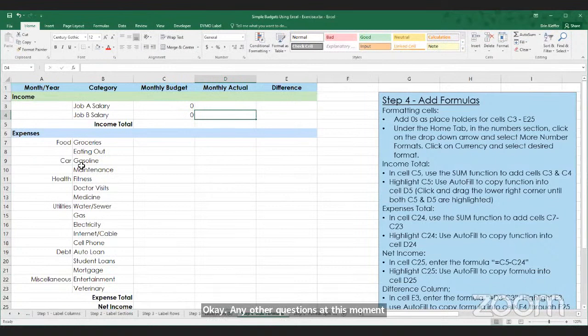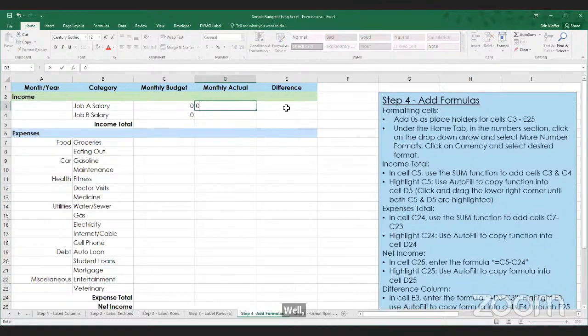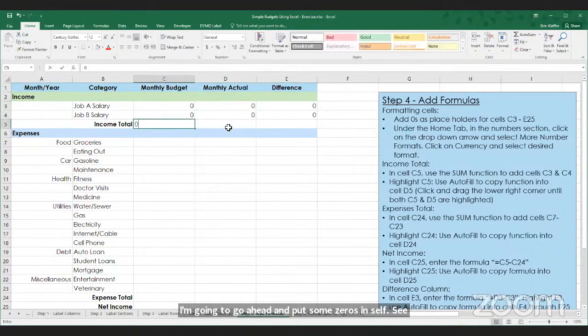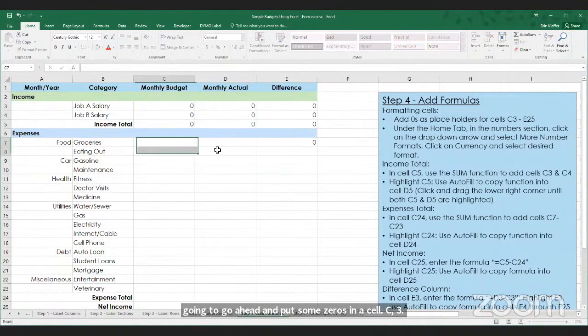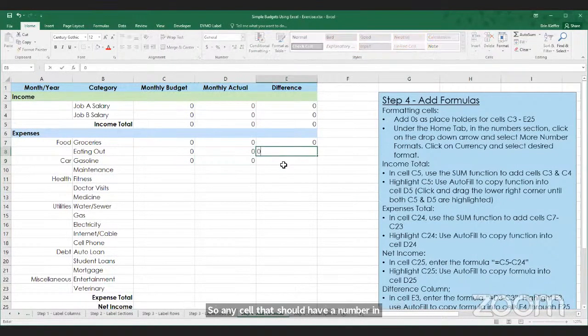While we are waiting to hear some more about Quicken, I'm going to go ahead and put some zeros in cells C3 through E25. So we just want a bunch of zeros in here. Any cell that should eventually have a number in it is going to have 0. And I'm getting tired of typing these zeros already.